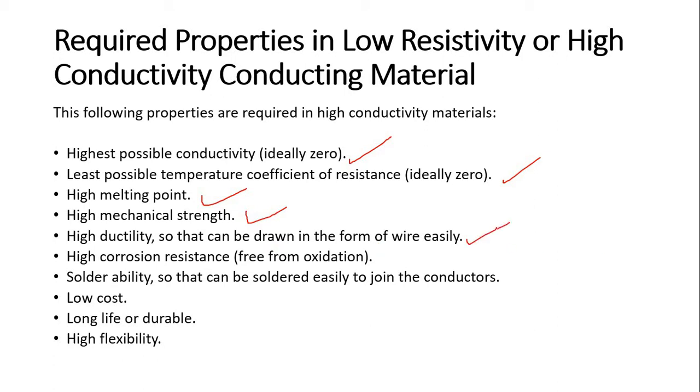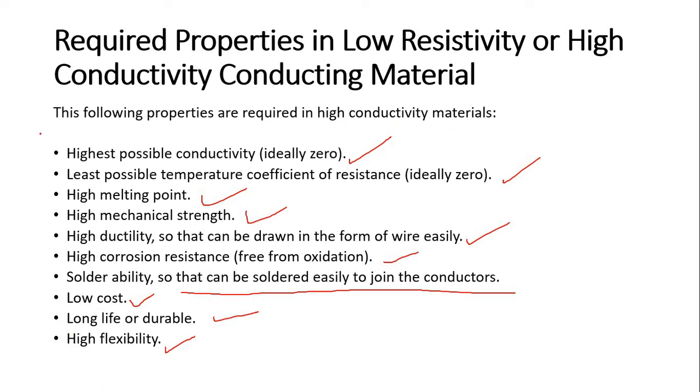Ductility means it can adapt any type of shape easily. High corrosion resistance, free from oxidation, solderability, so it can be soldered easily to join the conductors. Low cost, long life and durable, and high flexibility.